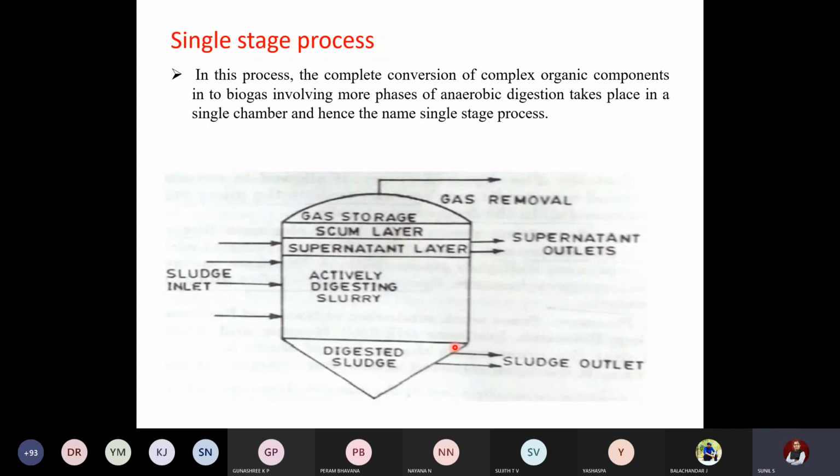In some of the question papers, a question on differentiating between single stage and multi-stage or double stage process will be there. You have to draw both sketches. This is single stage, and one more sketch is double stage. You have to explain both of them. Either this, or the Indian and Chinese design we saw in the chart: any one of these three questions will definitely be there for 10 marks in the exam. Either they will ask you to describe the single stage and double stage, or to explain the Indian design and Chinese design of the reactor.